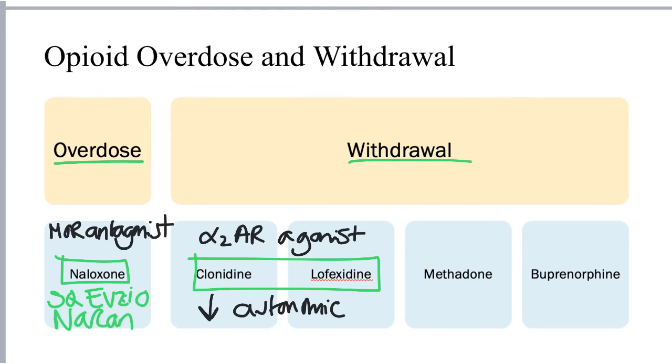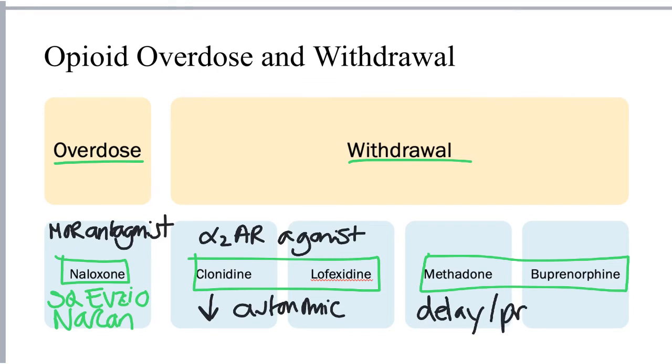Methadone and buprenorphine as substitution therapies can delay the onset of withdrawal because they substitute for the substance that was being abused, whether that was heroin or fentanyl or morphine or another opioid.